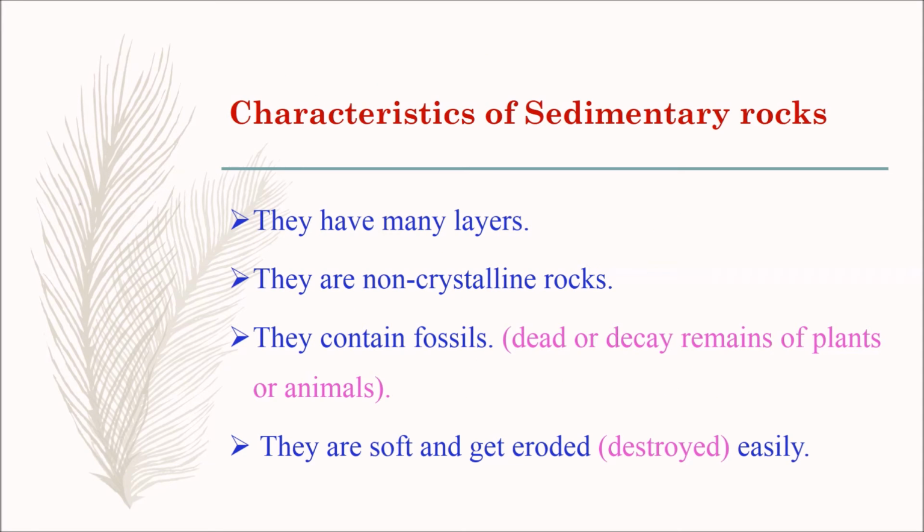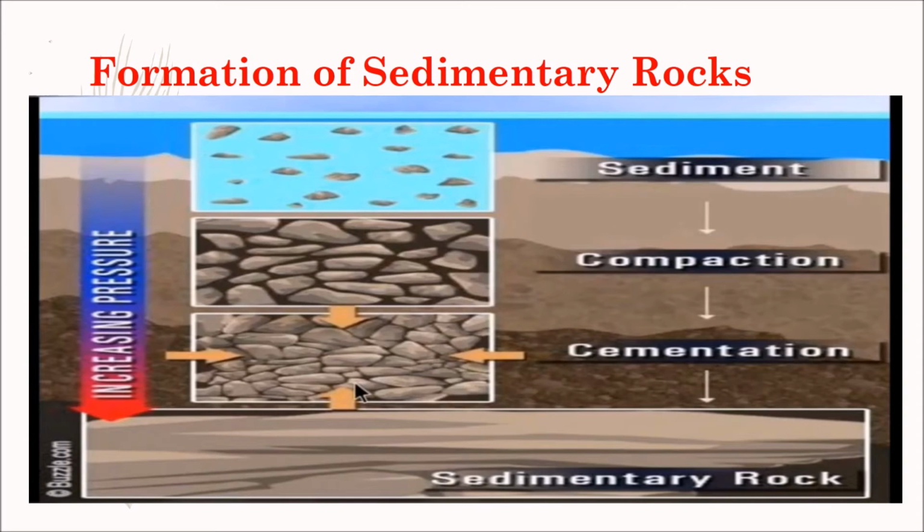Now, let's see the characteristics of sedimentary rocks. The first characteristic is that they have many layers. The second one is they are non-crystalline rocks, which means it is not a glassy rock. The third one is they contain fossils. Fossils means dead or decayed remains of plants or animals. And the fourth characteristic is that they are soft and get eroded easily. Eroded means destroyed easily.